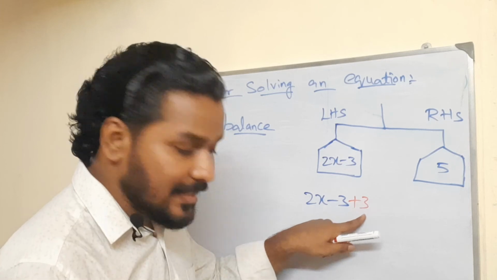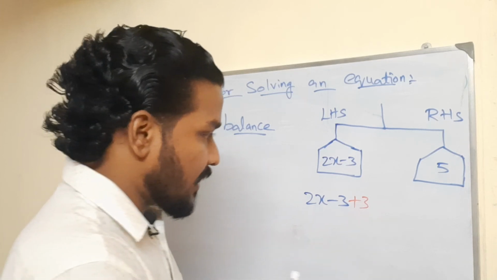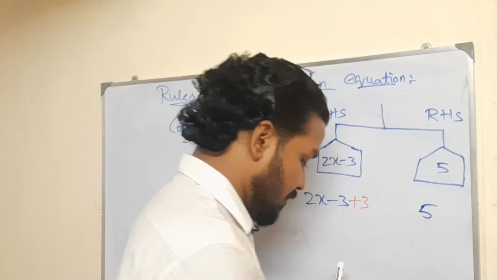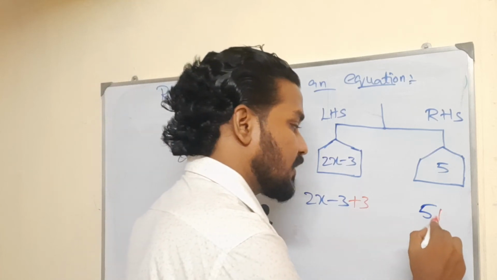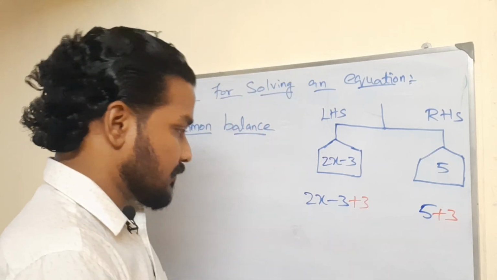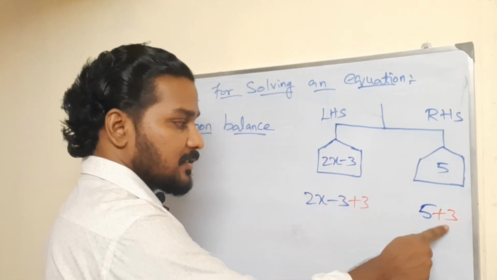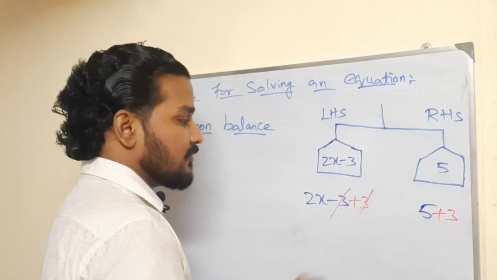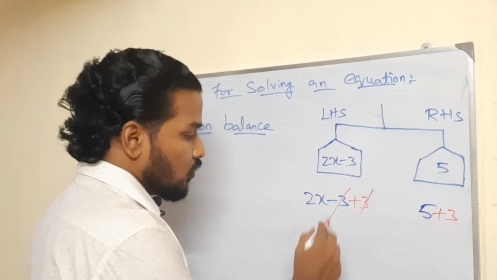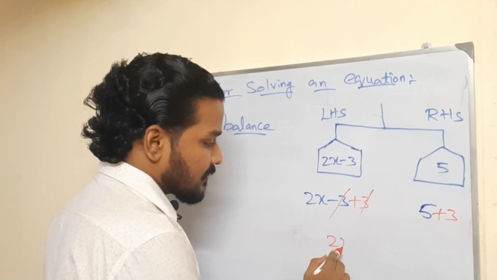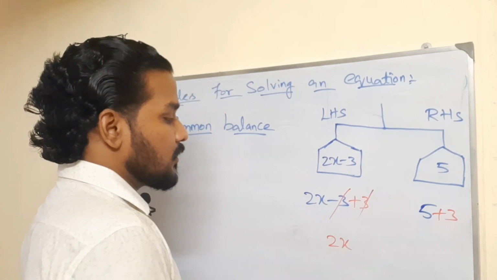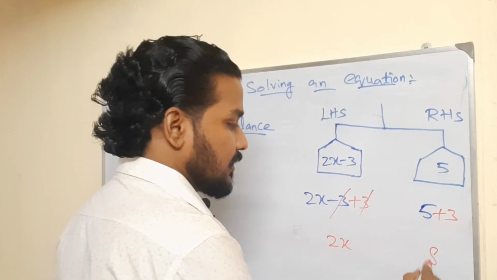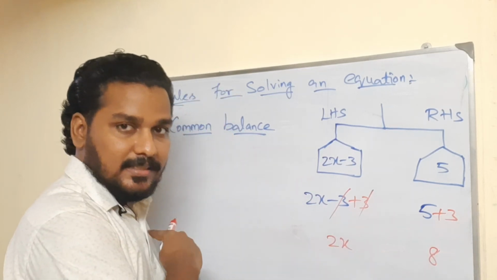So I am adding 3 here. In RHS also, I should add 3, this is 5 plus 3. This is your LHS, this is your RHS. What will happen? This 3 and this 3 will get cancelled. So you got only 2x here, and this is 8 in your RHS.